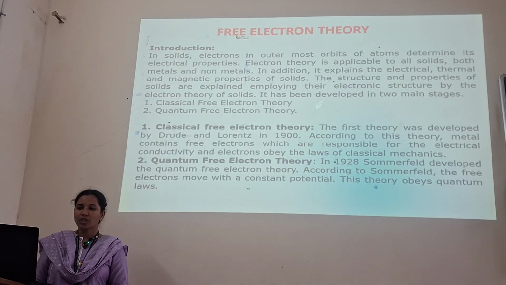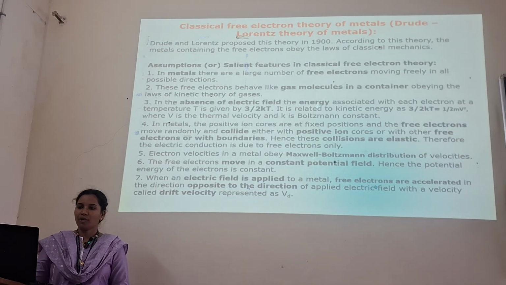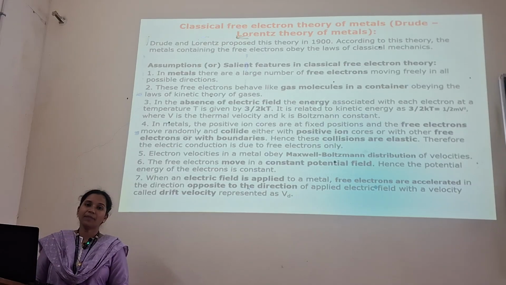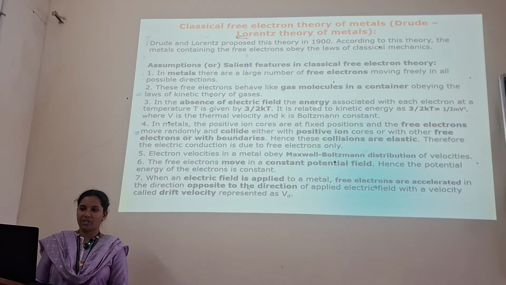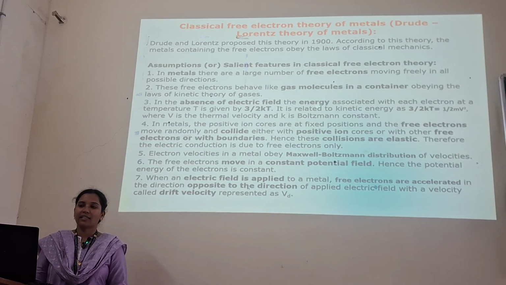Developed according to his theory, the free electrons move in a constant potential. This theory obeys quantum laws. First, we have to study the classical free electron theory of metals, which is also known as the Drude-Lorentz theory of metals. So what are the assumptions and salient features of the classical free electron theory?